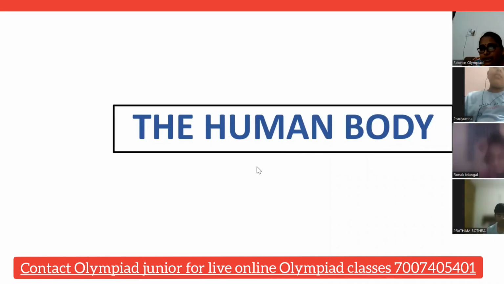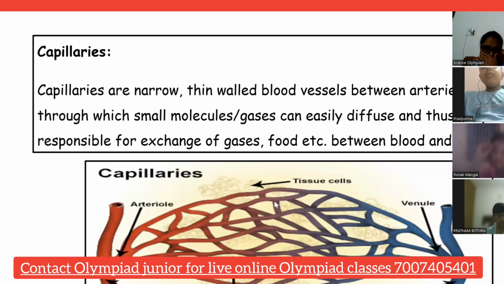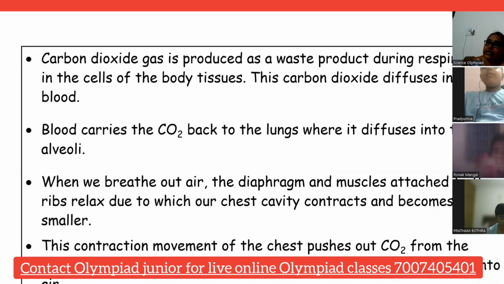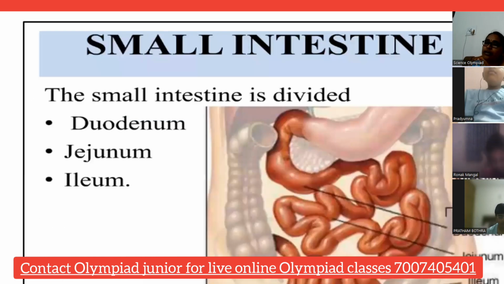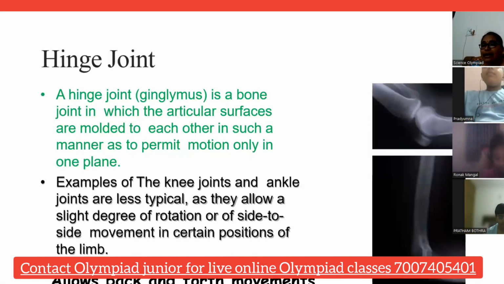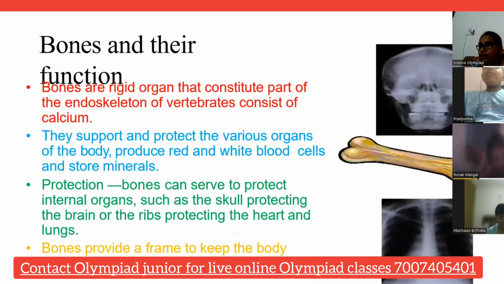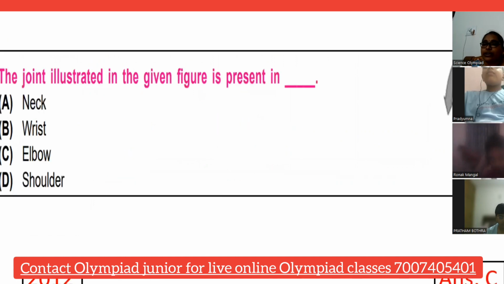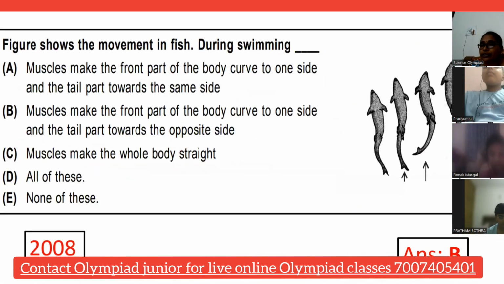Right, children. So in the last class, we have completed the nervous system, right? There we have studied how the nervous system is involved and the different actions that are done, okay? And what reflex actions and the reflex arc are, all those things we have completed, right? So today we are going to discuss the excretory system.